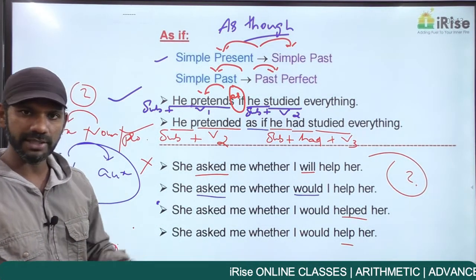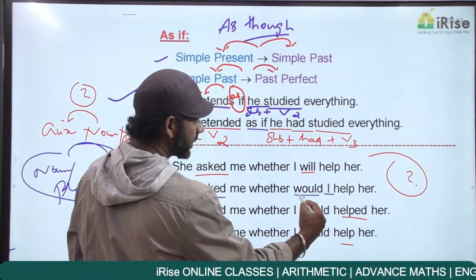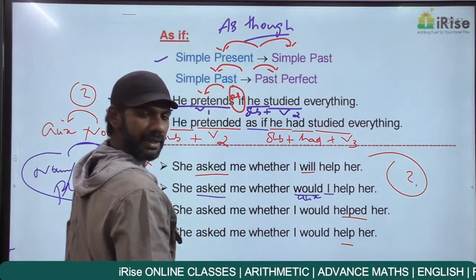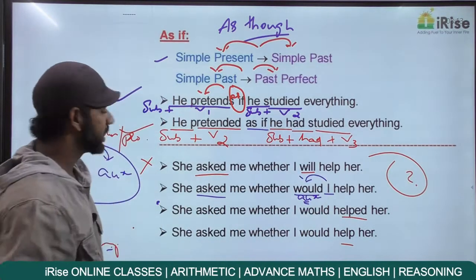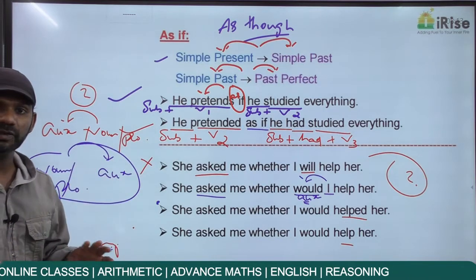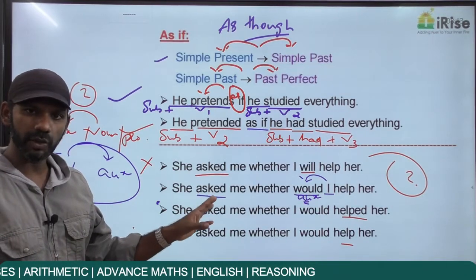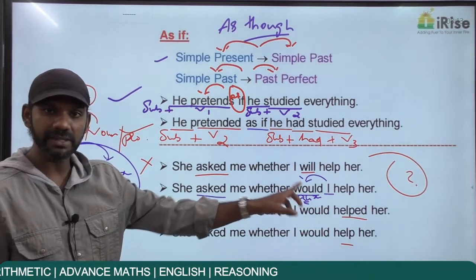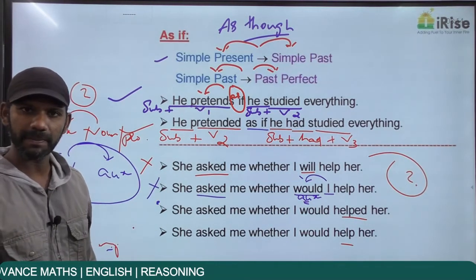This is not interrogative. The pronoun here is I. Would is the auxiliary verb. The auxiliary verb is coming before the pronoun. The auxiliary verb can come before the pronoun only if it is an interrogative sentence. This is not an interrogative sentence. The auxiliary verb is coming before the pronoun. So this statement is grammatically wrong.